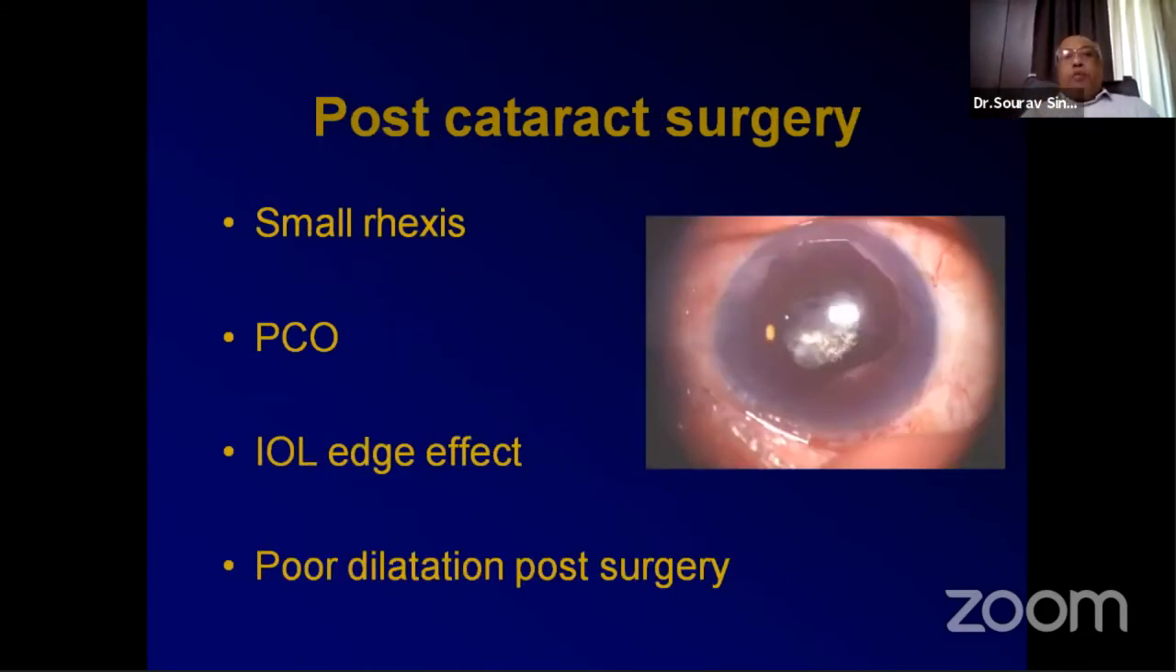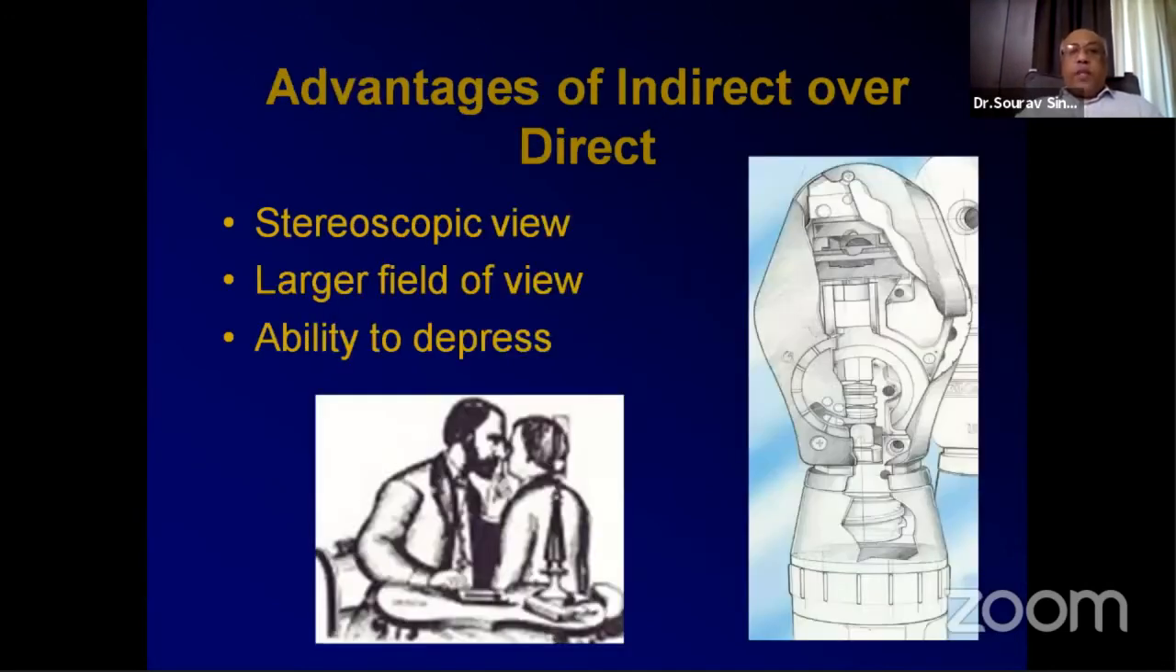Now again, a post-cataract patient with small rexes, minimal PCO, IOL defect, poor dilation post-surgery, these are difficult situations. One will have difficulty. And again, like I said, it's difficult for you, it's difficult for everybody else. Make an attempt to the best of your ability and just go ahead after that. You cannot depress and go on and on harassing these patients, and you're harassing yourself also.